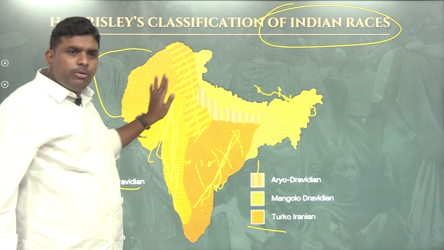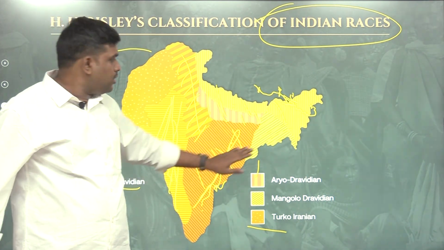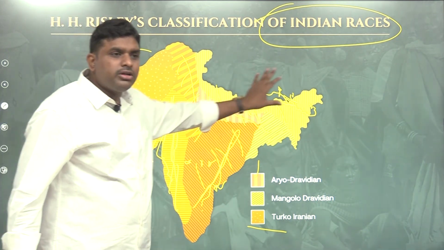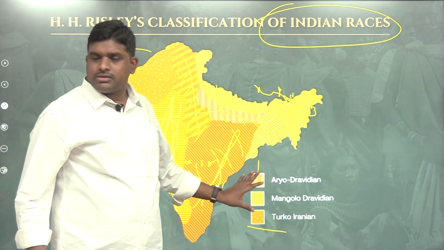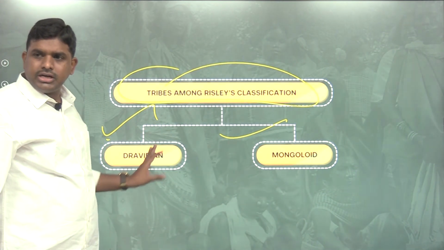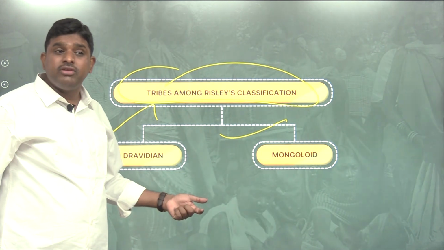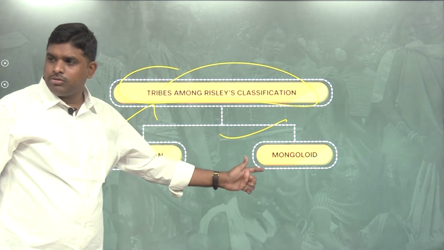We are not bothered about general, we are bothered about tribals. Tribals are Mongoloids and Dravidians. So in this, what will we study? How they look.